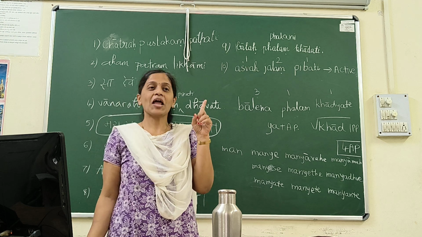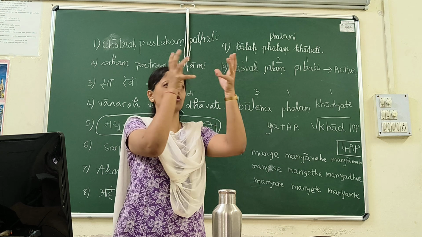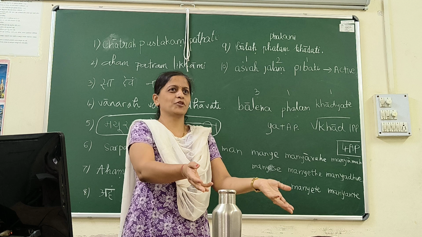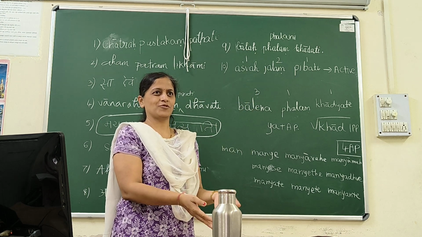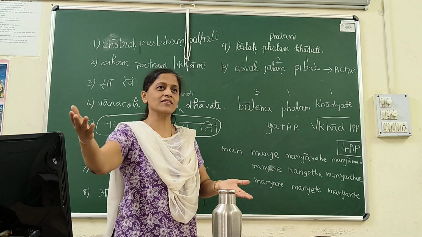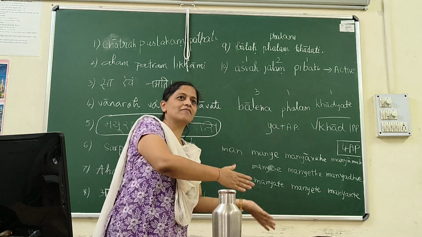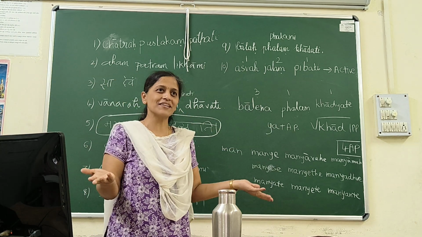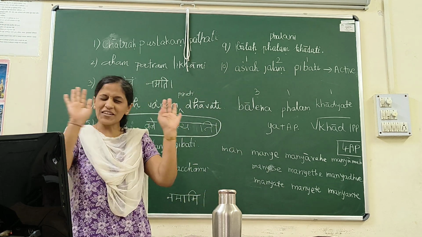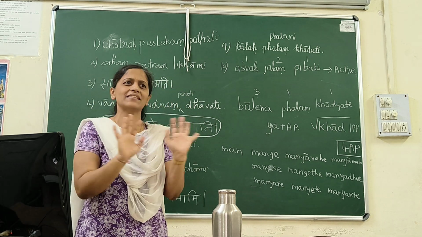Got it? Every time you have to look at the context, then you will understand. You can't say this is only subject and this is only object. It's not like that. Phalam patati, phalam is the subject, because the fruit falls down, so the agent of falling is the fruit and it is the subject of the sentence. Phalam patati, phalani patanti. The moment I say phalani, I have to change patati to patanti. So I am changing my verb according to my subject. But in this sentence, phalam is the object. Don't confuse. You are unnecessarily confusing yourself and others. Don't look at the sentences in that way.